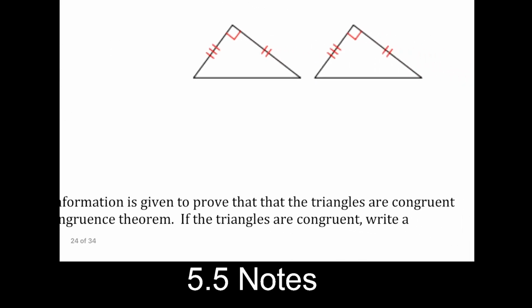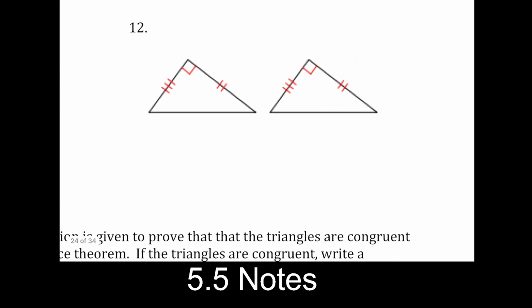And for number 12, looking at this, I have the 2 sides and the angle between them. And your brain wants to go to HL, but it's not HL. We don't have the hypotenuse. It'd be right here. What we do have is a beautiful example of side, angle, side, where the angles match. Now, they're not technically marked as matching, but they both are marked as 90-degree angles, and so of course they do match. Okay? All right, 3 more problems and we're done.